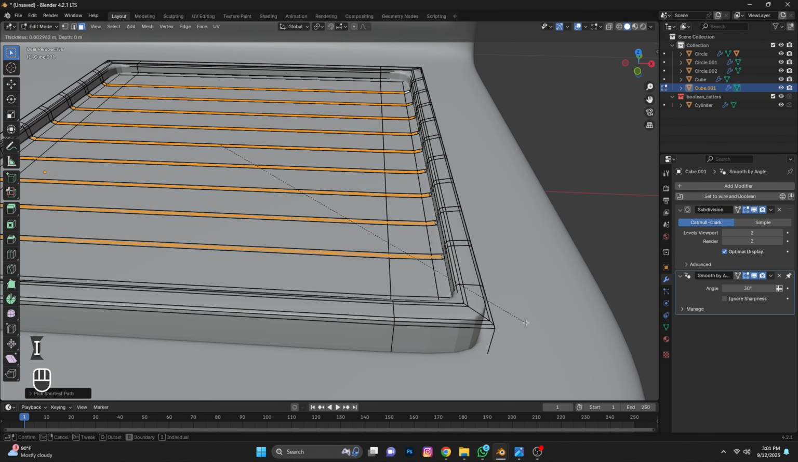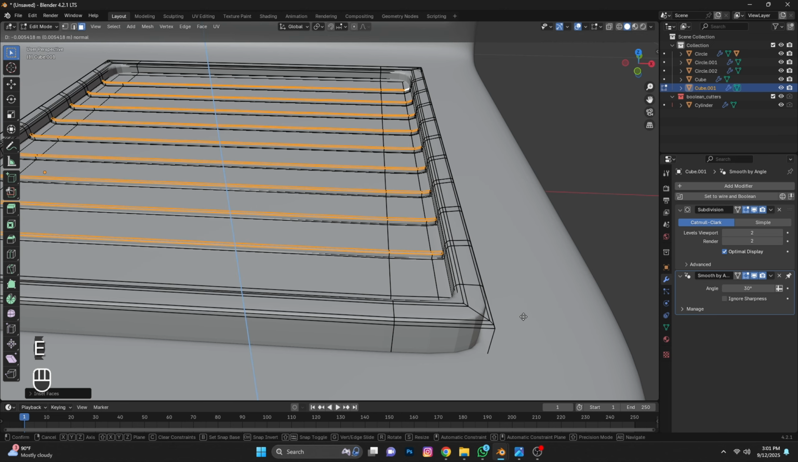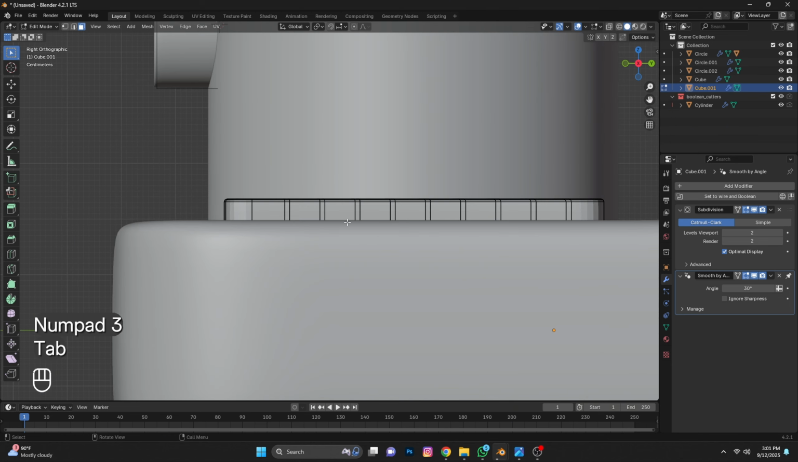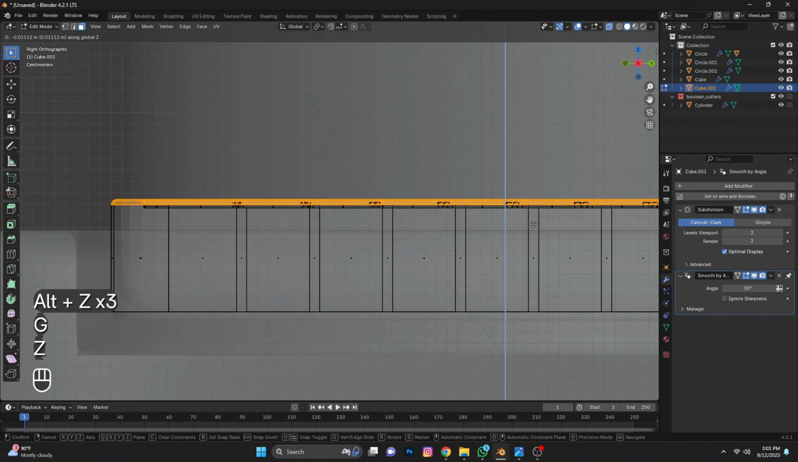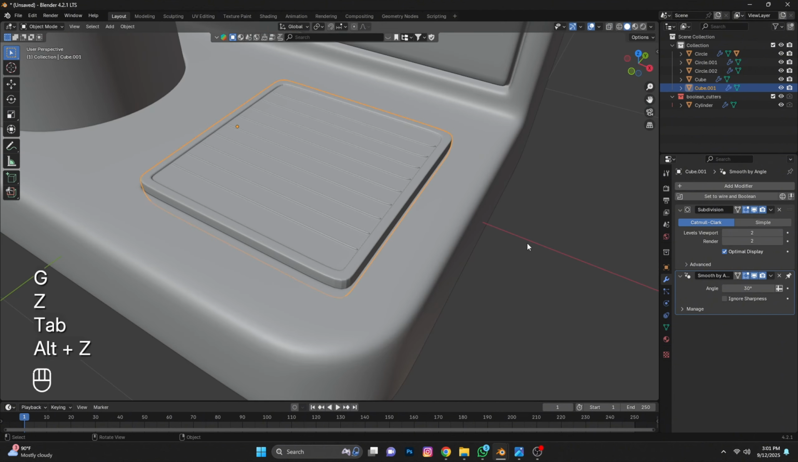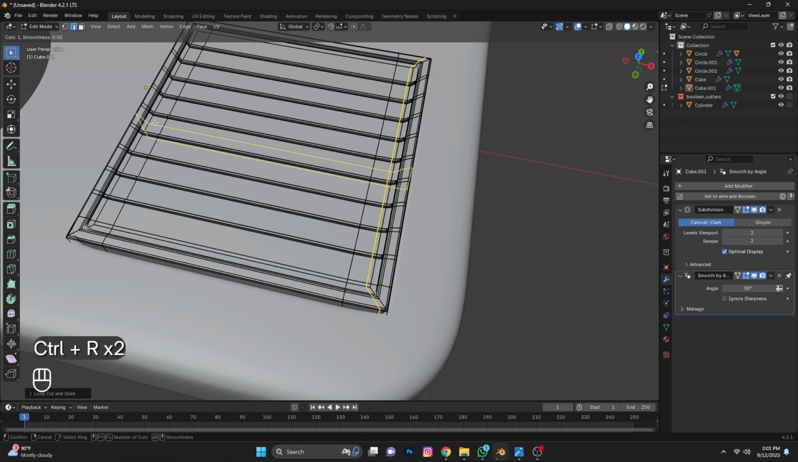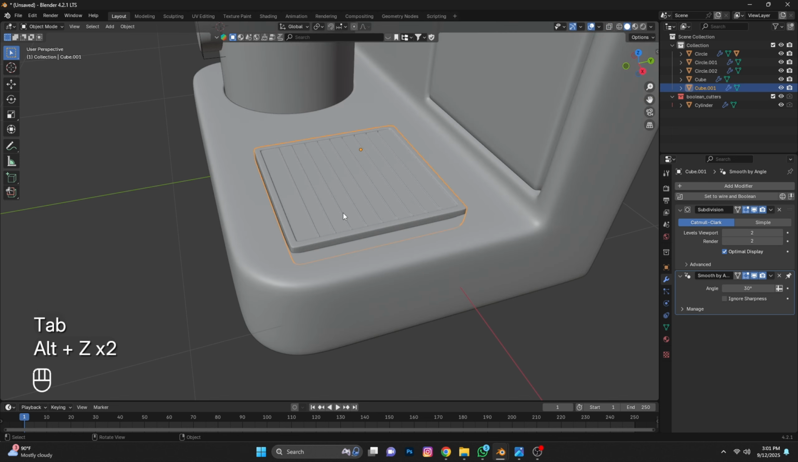Now press I, E to extrude. Press 3 for side view, Alt Z. Select this and press G Z. Add loop cuts. Select and G Z.